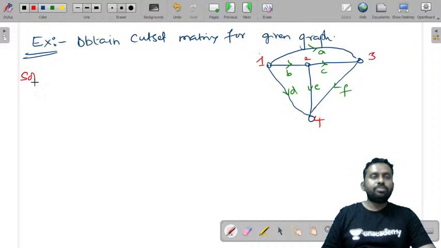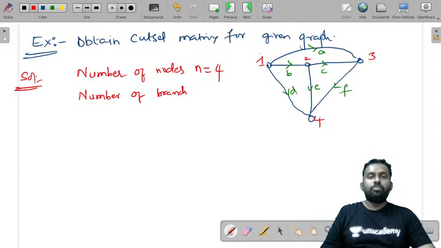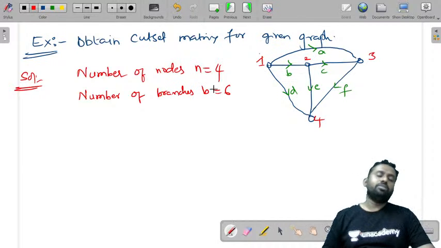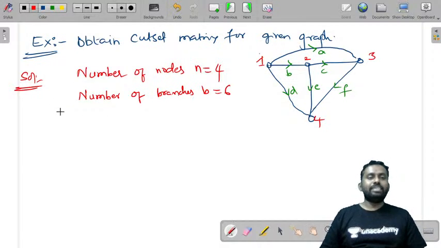First you need to write the number of nodes. How many nodes are there? The number of nodes n is equal to 4. Next, write the number of branches: b is equal to 6. Now, as we obtained the tie set, the cut set matrix must also be obtained from a tree.